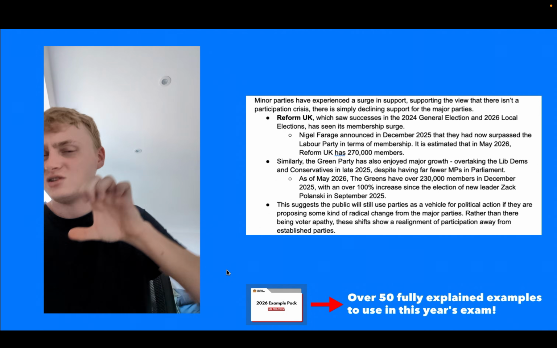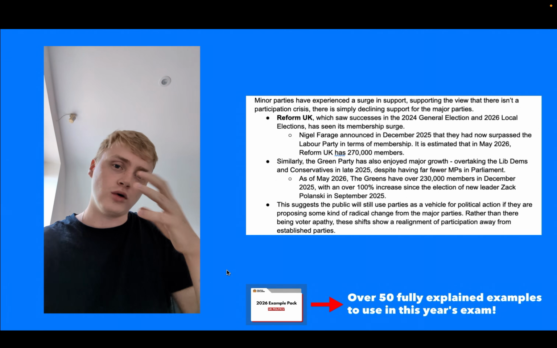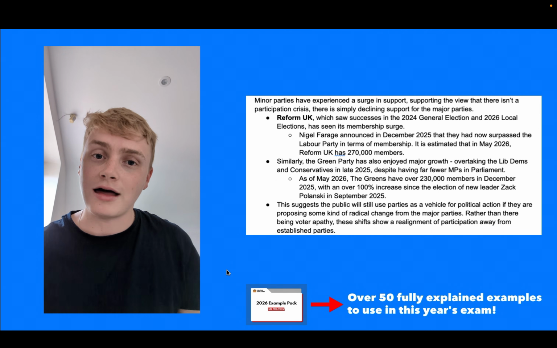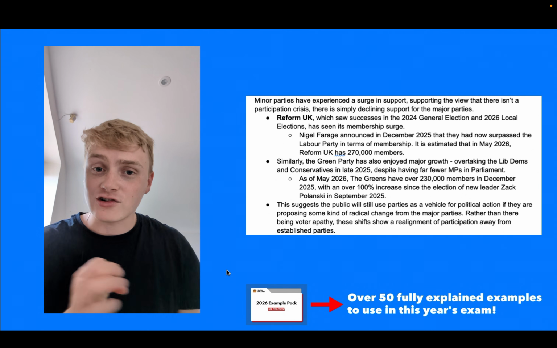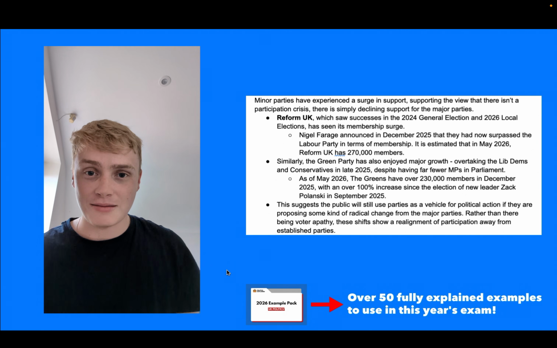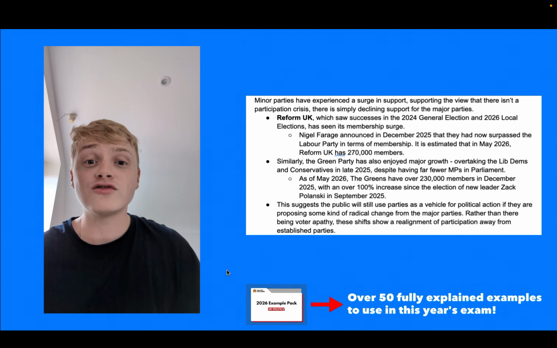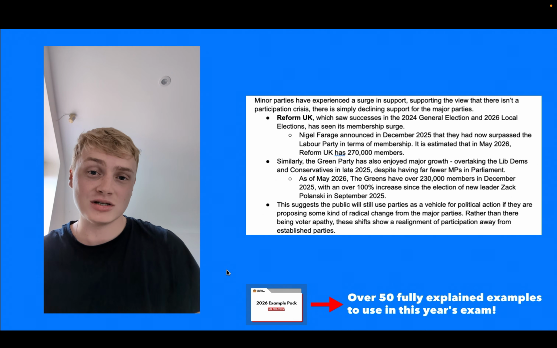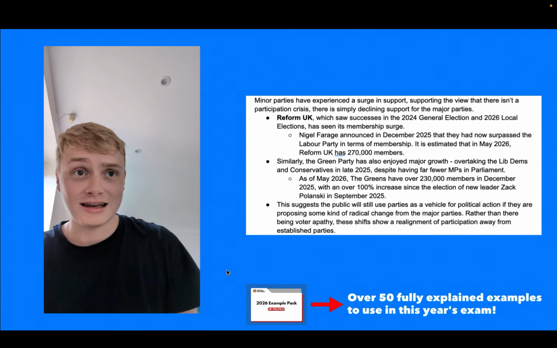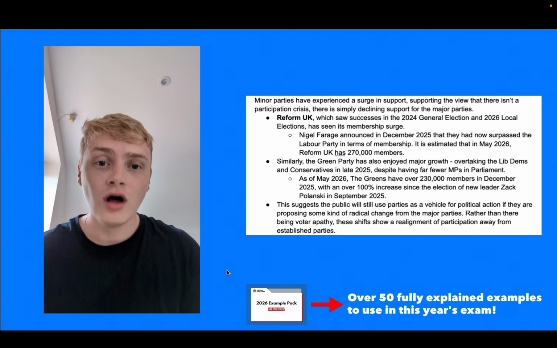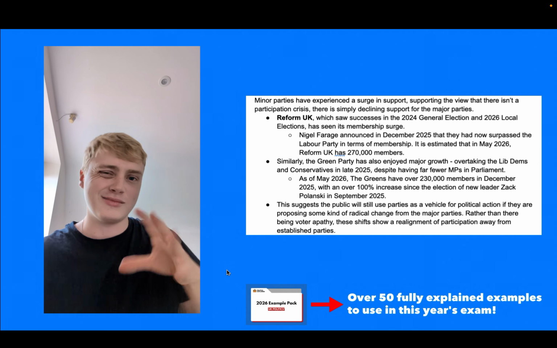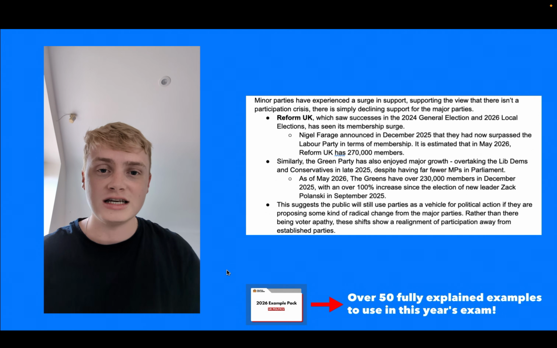More than the Labour Party, who are estimated to be around 250,000 members, whilst the Green Party have also significantly increased their membership. It's estimated that in May 2026, they have over 230,000 members as well. Again, almost the same as the Labour Party, and significantly more than the Conservative Party, who are estimated to have around 100,000, 120,000 members.